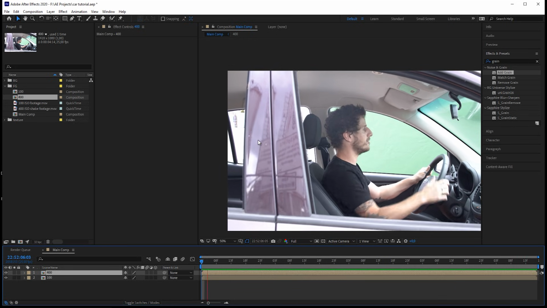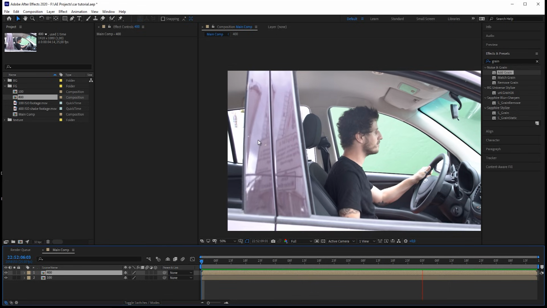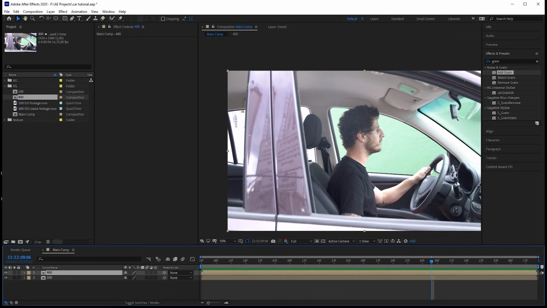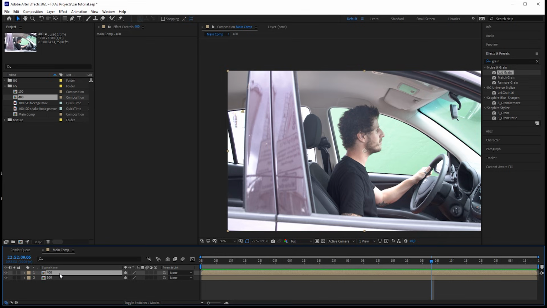But if this would be a professional shot, I would recommend doing that on set to give it that extra detail level. Also, this shot I tried to shoot with 400 ISO, and the other one with 100 ISO. If you don't know what that means, basically the higher the ISO, the more sensitive your camera reacts to light. So the higher you push your ISO, the brighter the image gets, but also the more grain it gets.